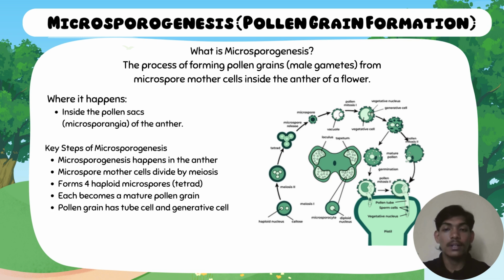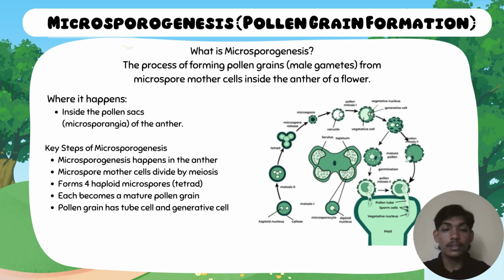Key steps of microsporogenesis. Microsporogenesis happens in the anther. The mother cell divides by meiosis, forming four haploid microspores, each of which becomes a mature pollen grain, and each pollen grain has a tube cell and a generative cell.